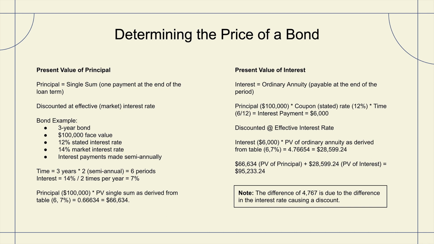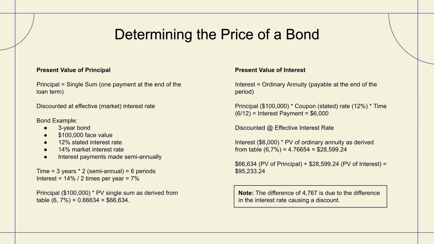Now, as we look at the present value of the interest, interest is a function of time payable at the end of the period, which means that it's an ordinary annuity. In order to calculate the interest, as reviewed in the prior slide, we'll take the principal of $100,000 multiplied by the coupon rate of 12%, multiplied by the time or semi-annual interest, or 6 out of 12 months, to determine an interest payment of $6,000.